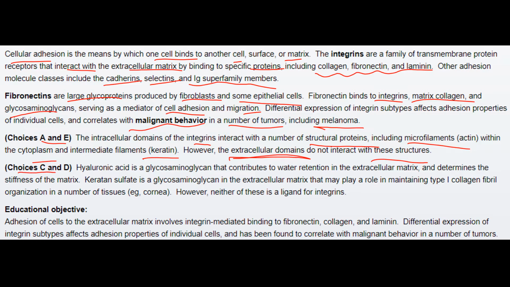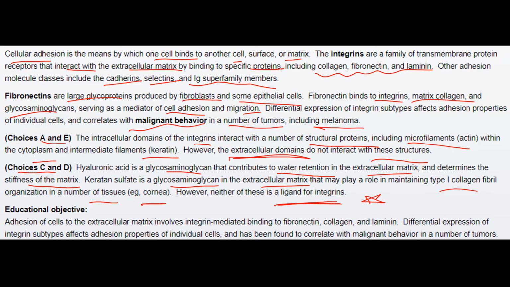In choices C and D, hyaluronic acid is a glycosaminoglycan that contributes to water retention in the extracellular matrix and determines the stiffness of the matrix. Keratan sulfate is a glycosaminoglycan in the extracellular matrix that may play a role in maintaining type 1 collagen fibril organization in a number of tissues like the cornea. However, neither of these is a ligand for integrins and thus they were not correct.